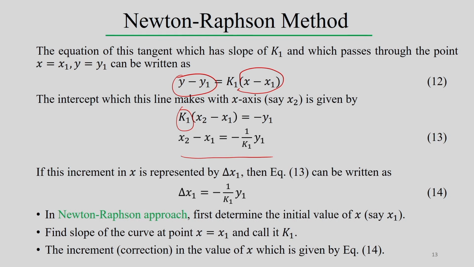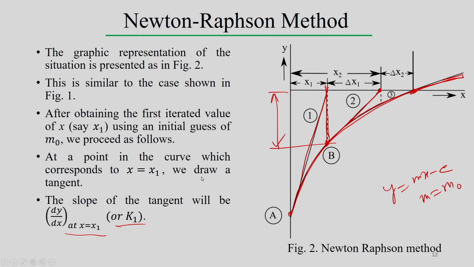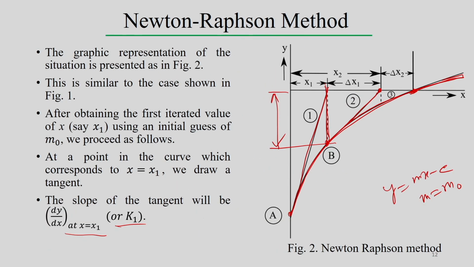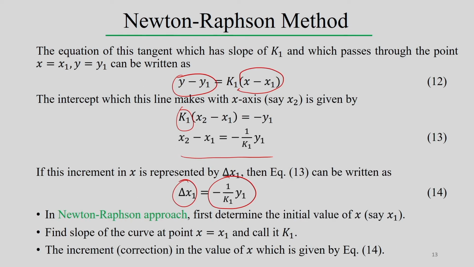Now, this increment between x2 and x1 can be considered as delta x1. Therefore, equation 13 can be rewritten like that. So, delta x1 is the increment, which is minus 1 by k1 into y1. You can see k1 is defined as the slope at point 1, and y1 is defined at this point. From here we can estimate the value of y1, and from there the value of delta x1.